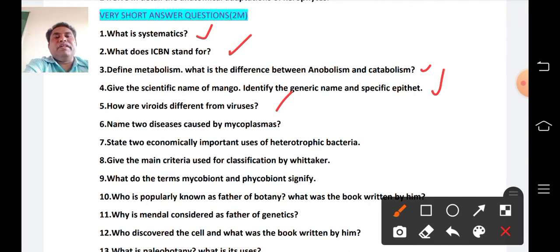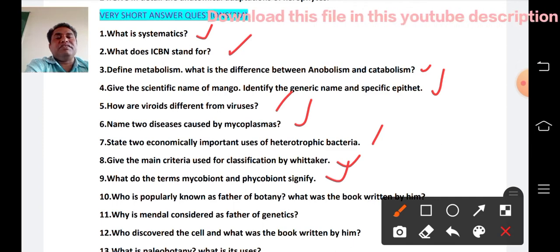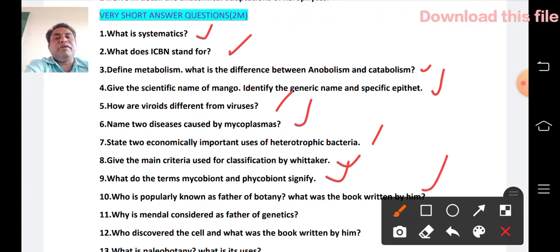Name 2 diseases caused by mycoplasma. First unit. State 2 economically important uses of heterotrophic bacteria. First unit. Give the main criteria used for classification by Whittaker. First unit. What do the terms mycobiont and phycobiont signify? First unit. Who is popularly known as father of botany? What book was written by him? Also present in the first unit. Why is Mendel considered father of genetics? First unit. Who discovered the cell and what was the book written by him? First unit.